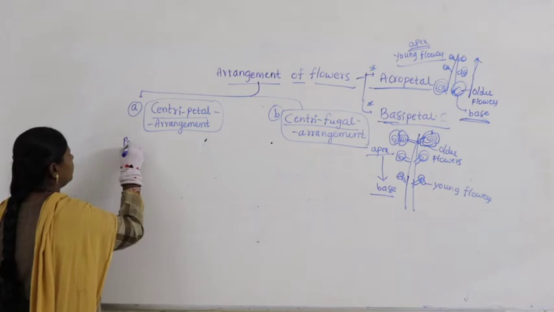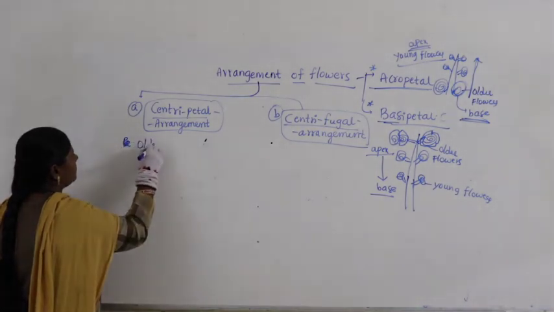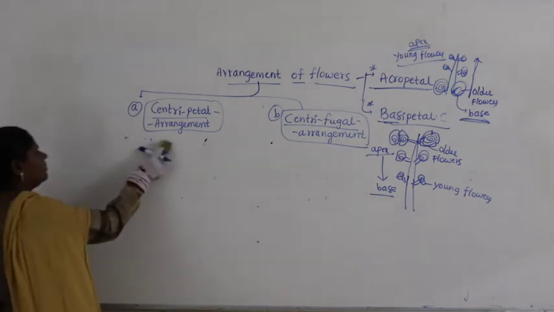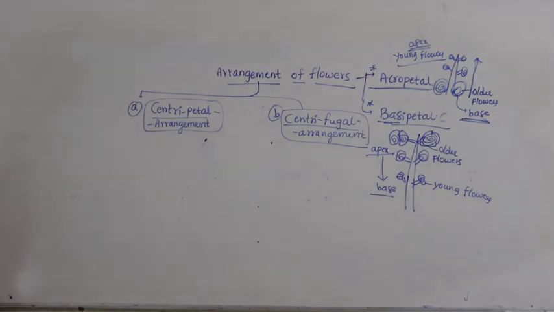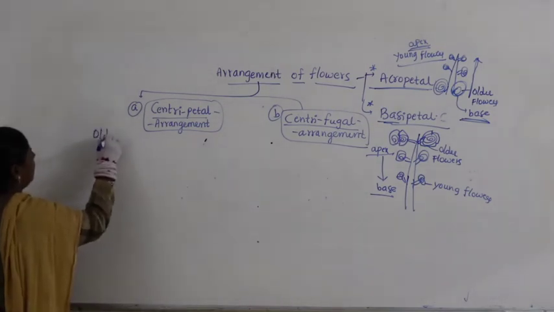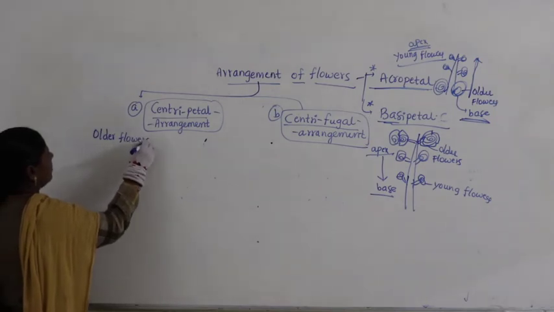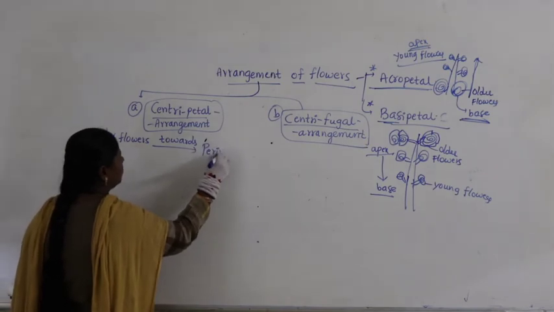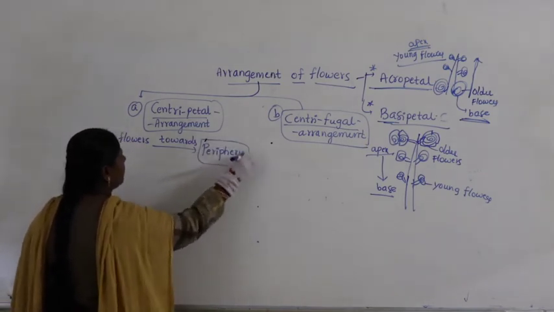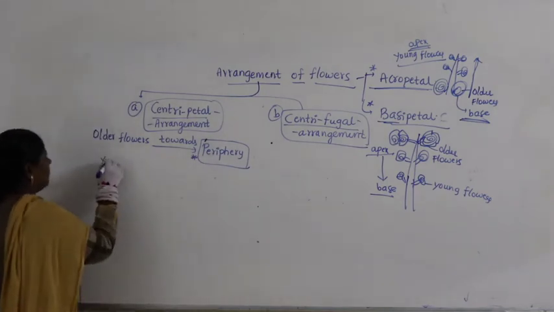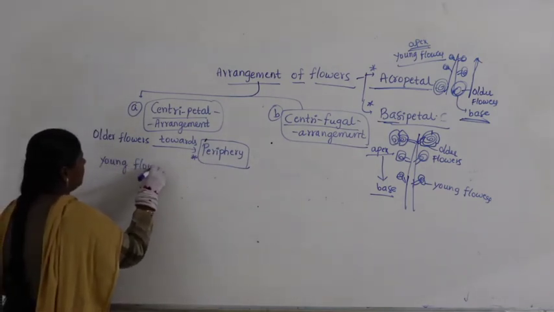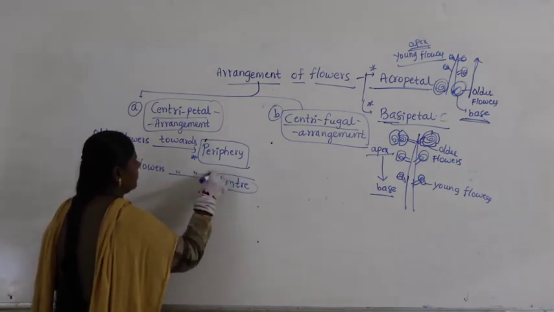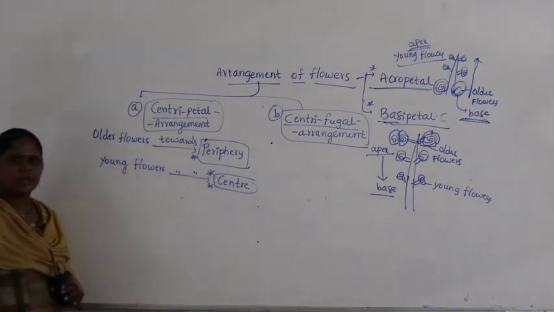Now, we say older flowers are towards the periphery, and young flowers are towards the center. What is the meaning of this?